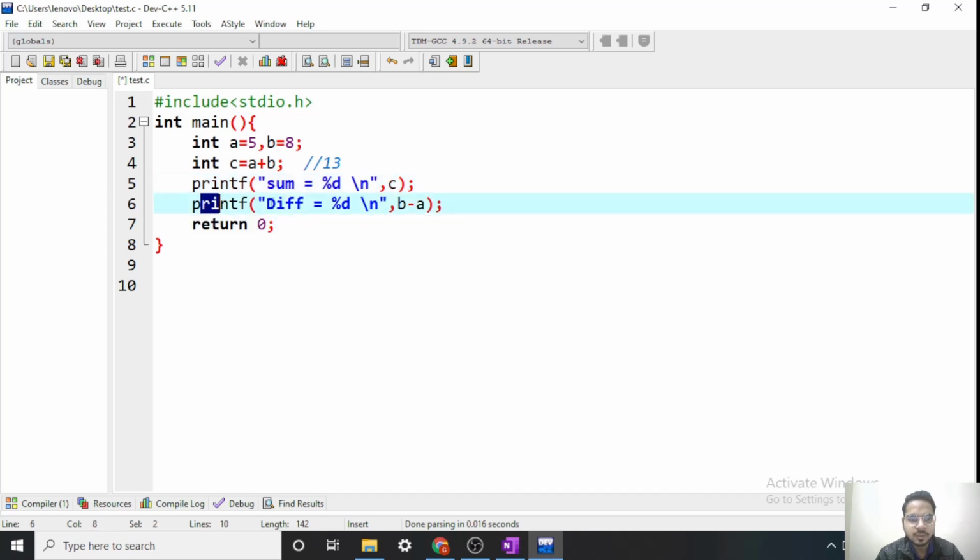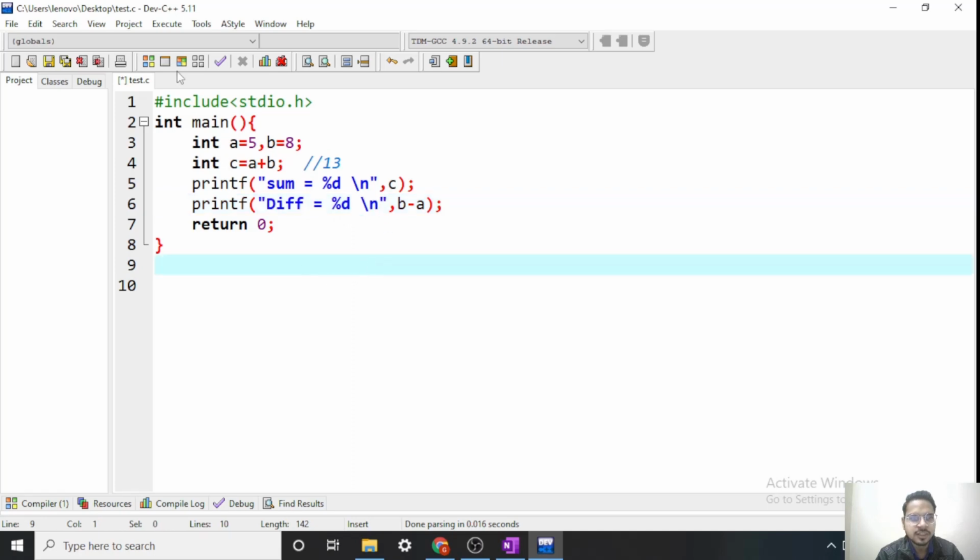Now in this second printf, we will print diff, short for difference, is equal to, then it will get a %d. So it will search for an integer here. Now instead of storing b minus a into another integer, we are directly calculating it here. So b minus a, 8 minus 5, 3 will be an integer, and 3 will be printed because of this %d, and after that a new line.